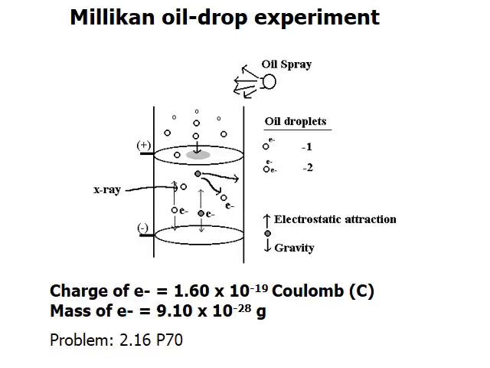Now here we're showing you, again more explicitly, an oil droplet with one electron would have -1, with two electrons would get -2, and as you can see, these oil droplets are coming down at different rates, and by knowing the rates, Millikan eventually found out the charge of an electron is 1.60 times 10 to the negative 19 coulomb, and mass is 9.10 times 10 to the negative 28 gram.